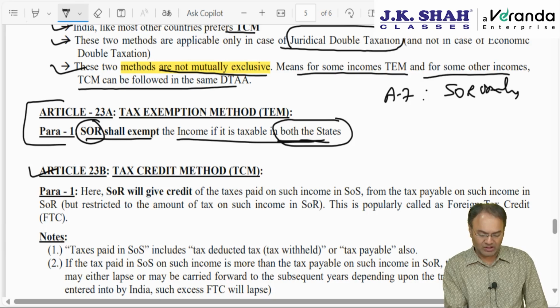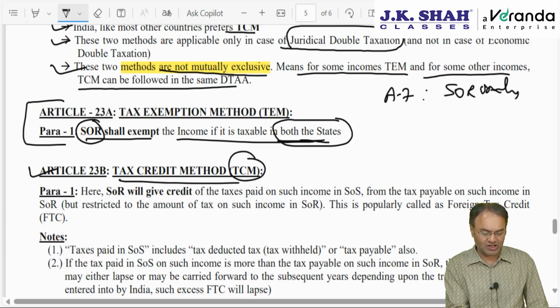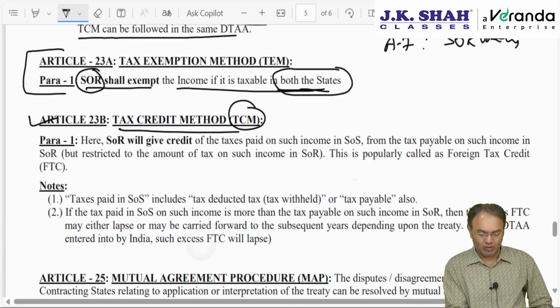Okay. Article 23B, tax credit method TCM, which India generally follows. Here, who will give the credit?